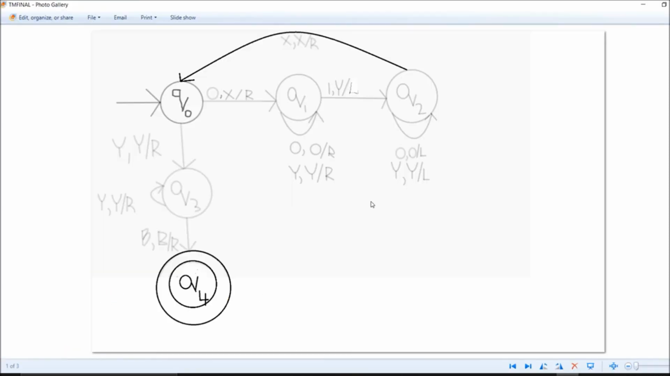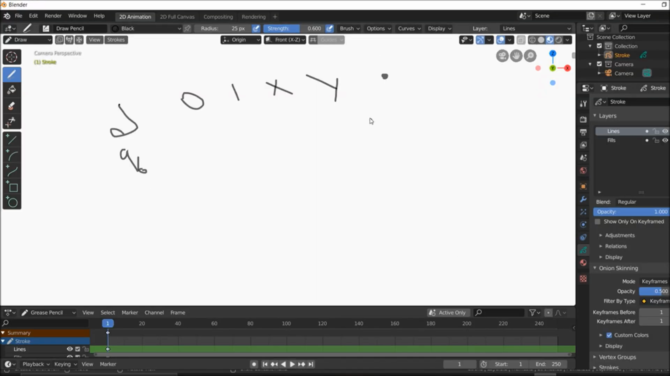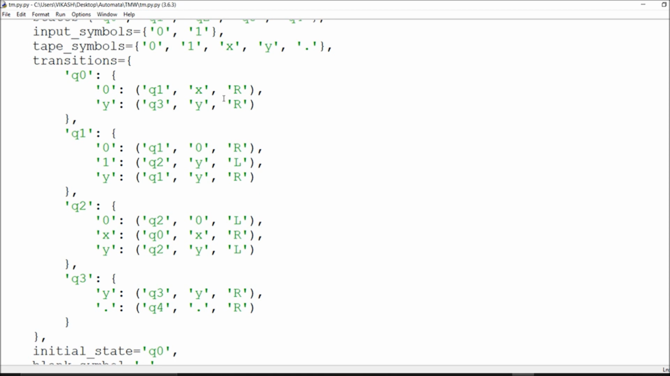Okay, so this is the complete picture which I've already talked about. Whatever I've been given for 0, y and 1, this is the way you have to go. So this is the transition diagram. Here I will write this stuff as q1, for this q1, x and r.